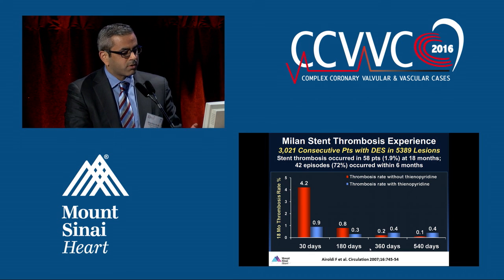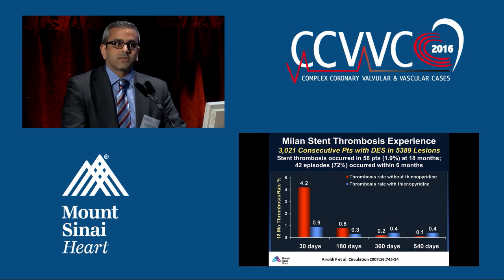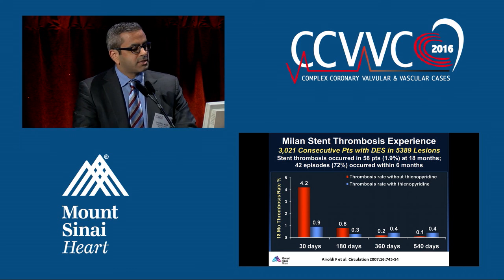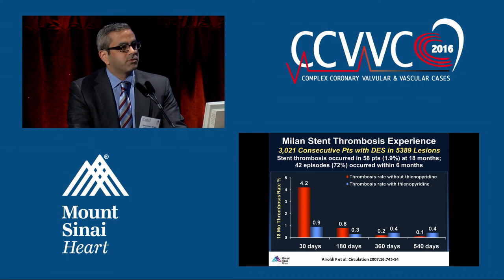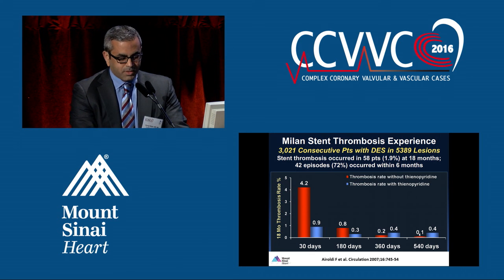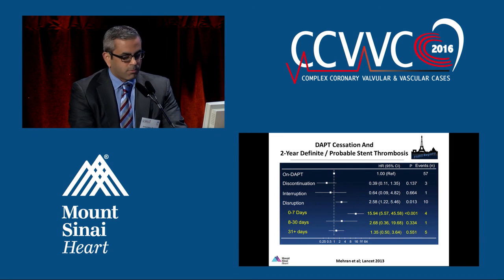And this important and provocative insight suggests that there's a temporal gradient in stent thrombosis risk after you stop your dual antiplatelet therapy, and that gradient is a function of time after PCI. Highest in the first 30 days, less so up to 6 months, and then it really seems to completely disappear after that. So certainly time after PCI is important, but what about mode?